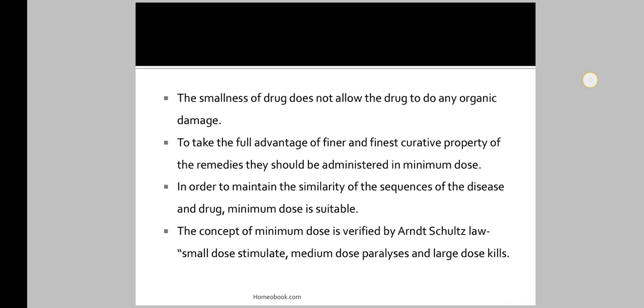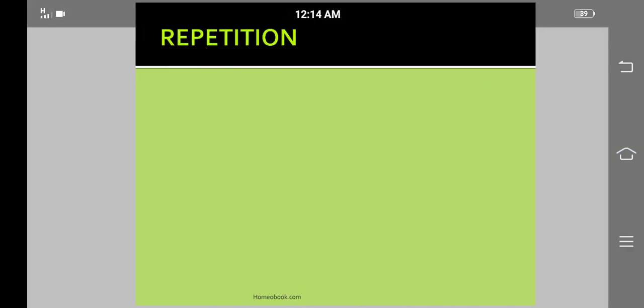The next advantage is that the concept of the minimum dose is verified by the law that the small dose stimulates, the medium dose paralyzes, and the large dose kills. Hence we use the small dose in homeopathy. So these are the different advantages of using the minimum dose in homeopathy.